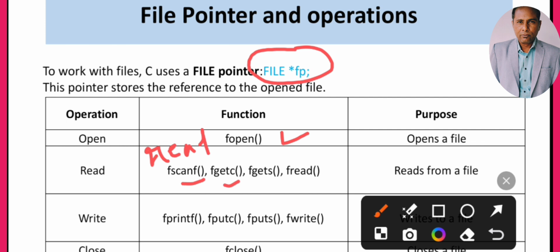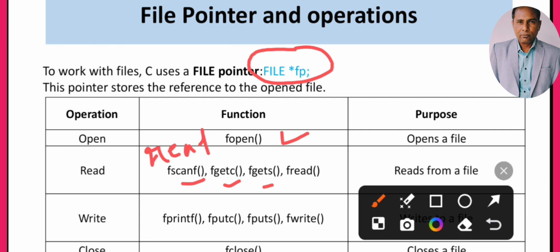If we want to read a character, we use getc, so for file management we write fgetc. If we want to read a string, we use gets, so for file management we put f before gets. Like this, we have the file functions to read the file. Similarly, fread is also used for reading the file.